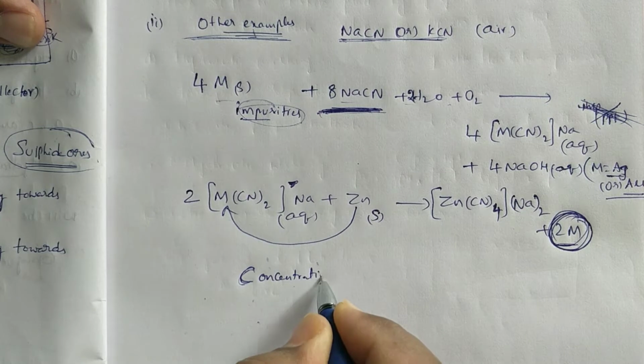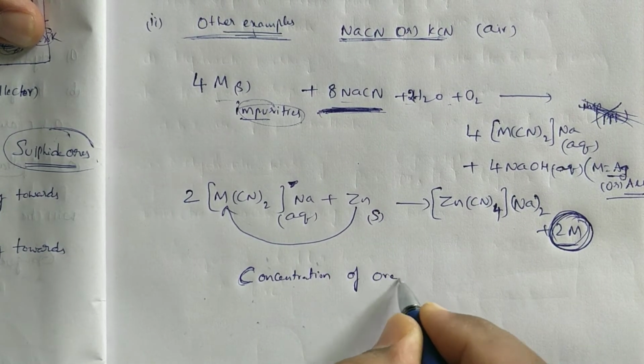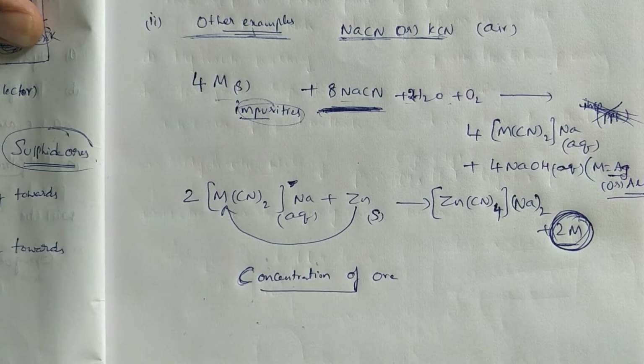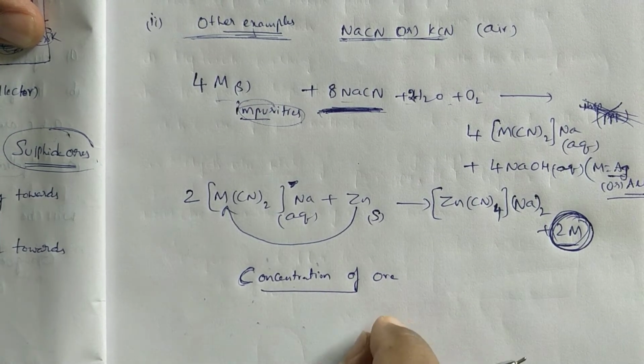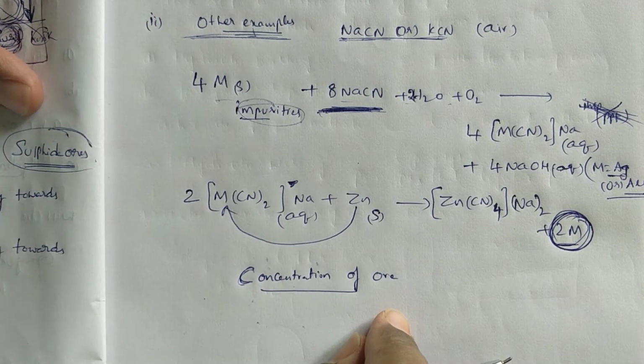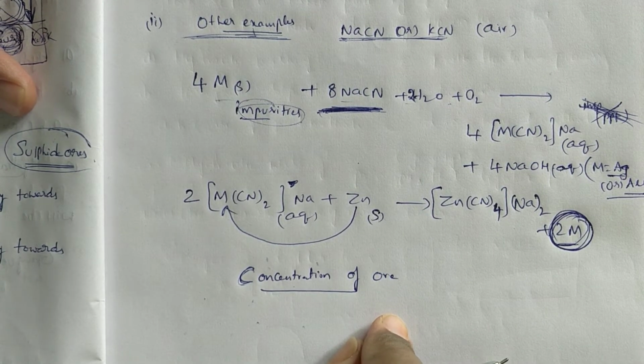In concentration of ore, we have seen 4 steps. By using those 4 steps, we can separate fusible impurities, that is nothing but matrix or gangue. Is it okay? What are those 4 steps?